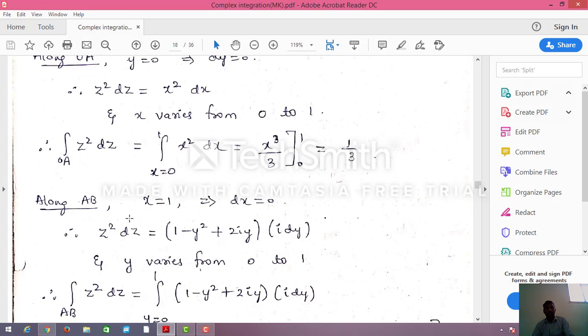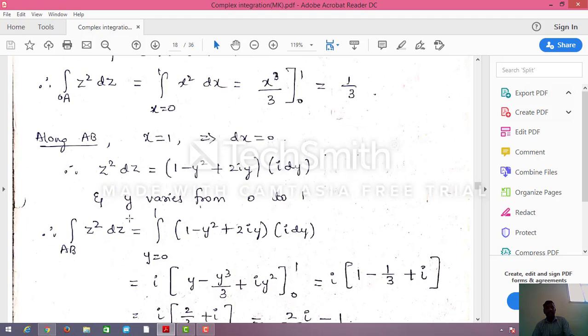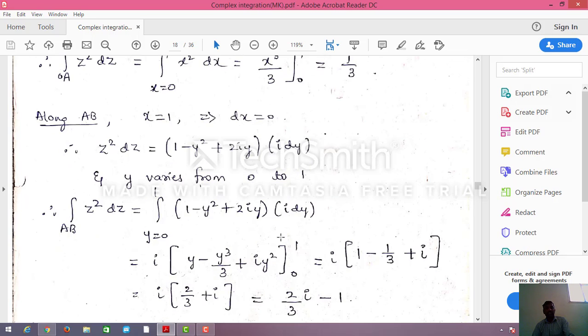Now, we will take this one. Integration along AB of z square dz equals the integral from y equal to 0 to 1 of (1 minus y square plus 2iy) times i dy. If you integrate this, the integral of 1 is y, minus y square gives y cube by 3, and 2iy is nothing but i y square. So the limits are 0 to 1.